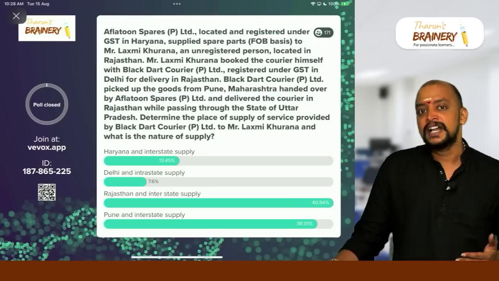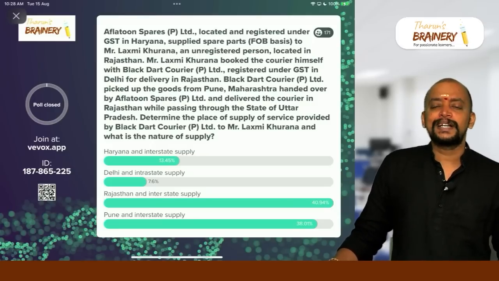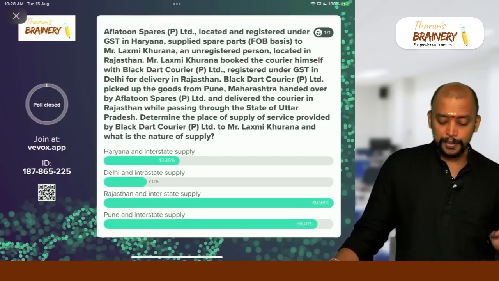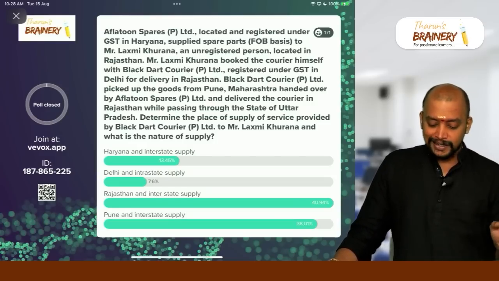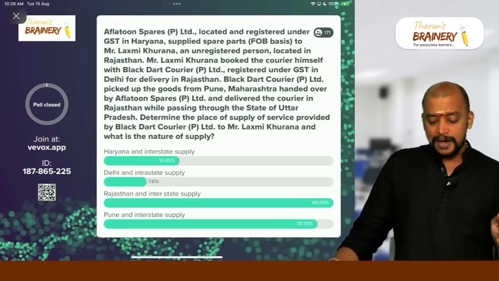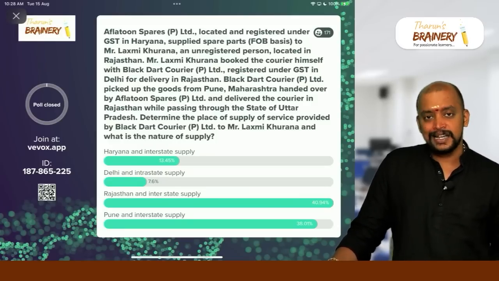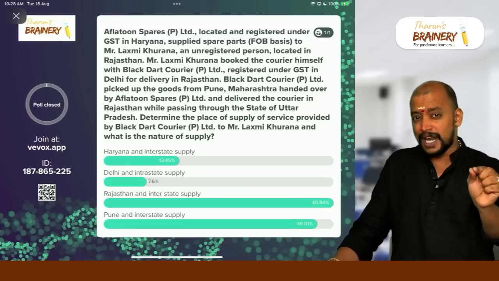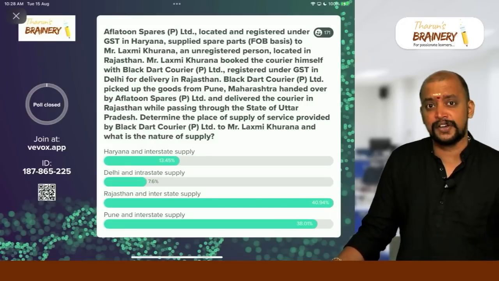So it's a B2C. In case of B2C, what will be taken as the place of supply? Starting point of the goods. What is the starting point of the goods here? So Black Dot Courier picks up the goods from Pune, Maharashtra. So Pune, Maharashtra is the starting point of the goods, handed over by THARUN and delivered by the courier in Rajasthan. So therefore Pune, Maharashtra will be taken as the place of supply.